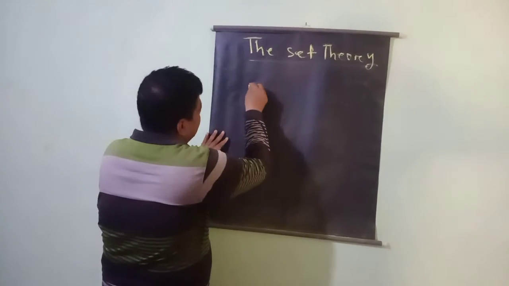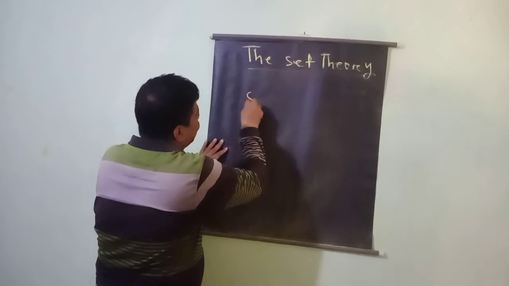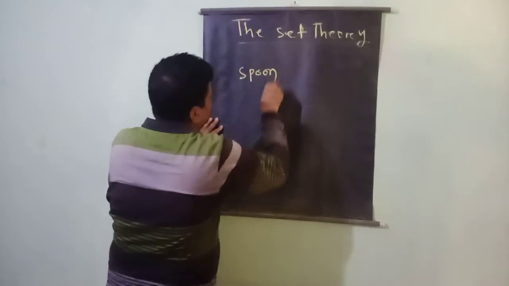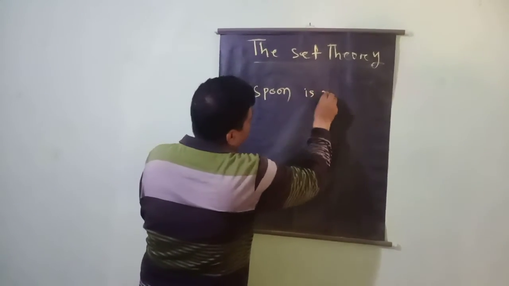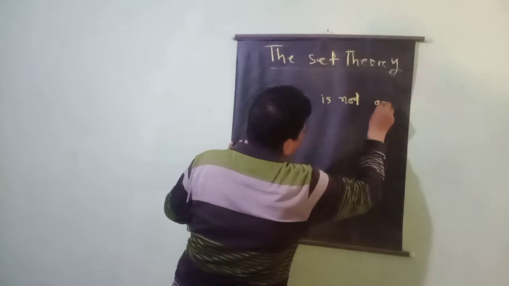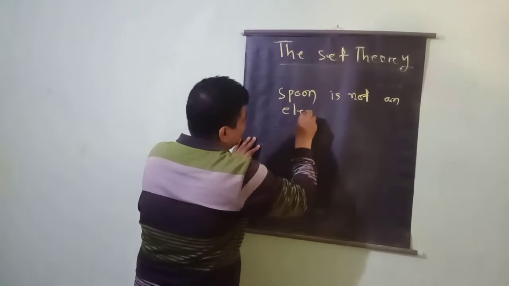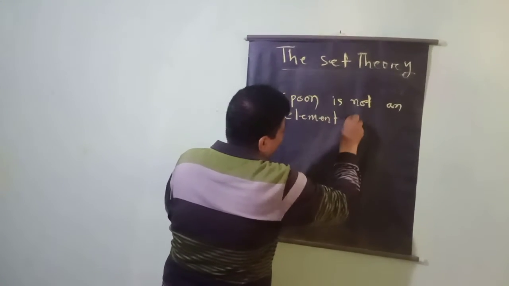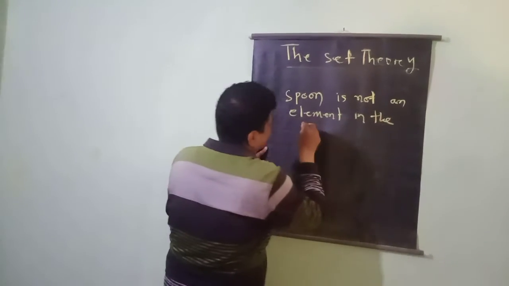Similarly, suppose spoon. Spoon is not an element in the set of geometry box.